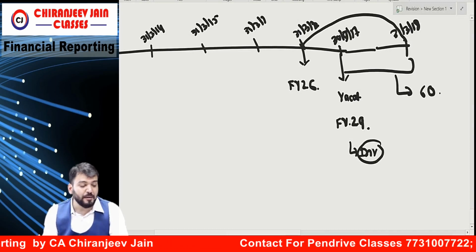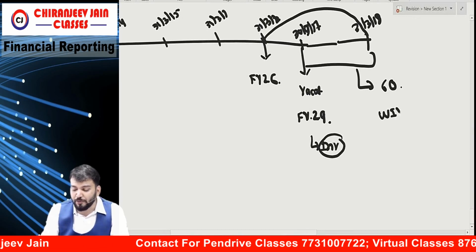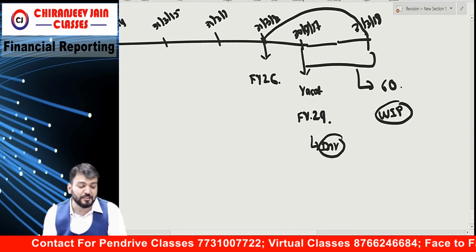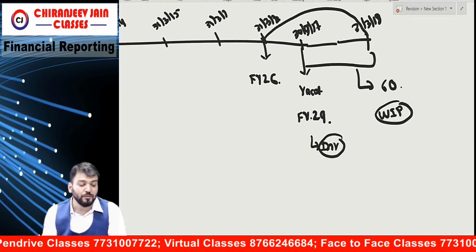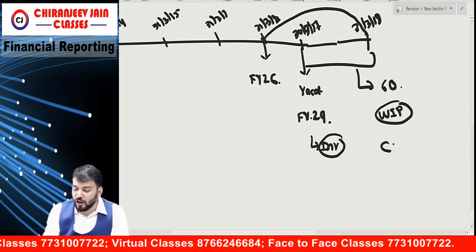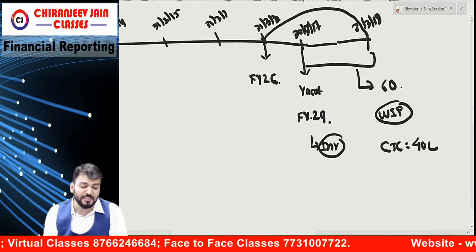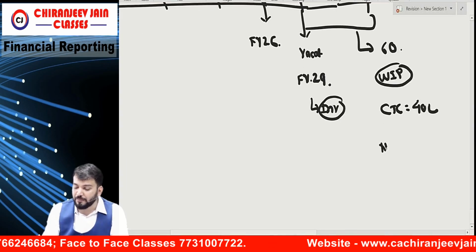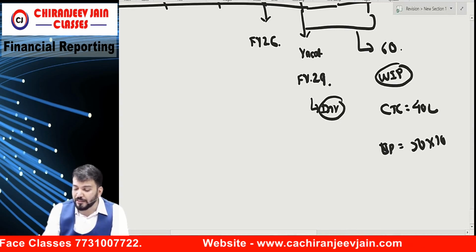The property was incomplete at 31st March 2018, which means this is WIP, work in progress. The directors estimated a further cost of 40 lakh to complete the project, which is the cost to complete. After that, each flat could be sold for 50 lakh, so the sale price is 50 lakh into 10.